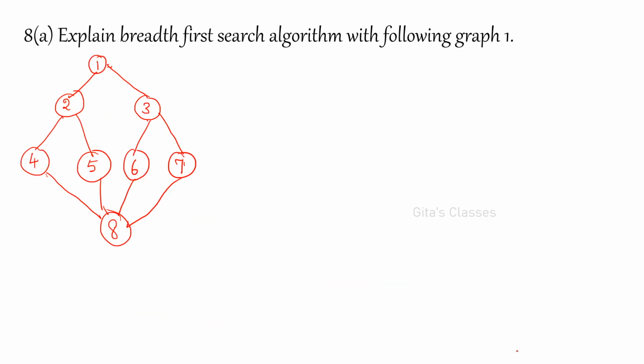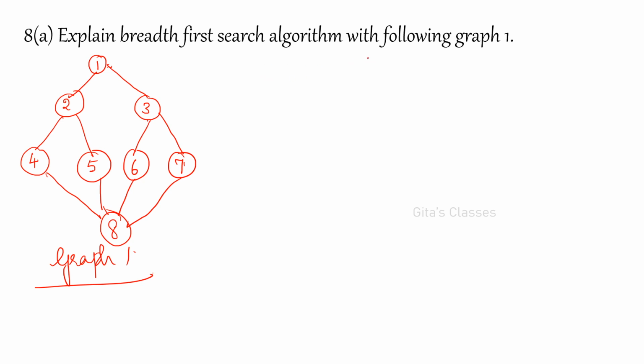Next is explain breadth first search algorithm with example for the following graph 1. Actually here they have mentioned this as graph 1. Okay. This is our graph 1. So breadth first search algorithm is applicable for finding a spanning tree from this graph. If you apply the BFS, the answer will be a spanning tree from this graph. Tree means what? It will not have cycles, right? And you will have one root also.